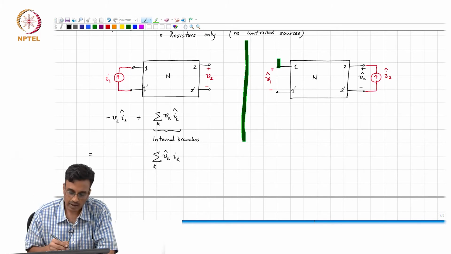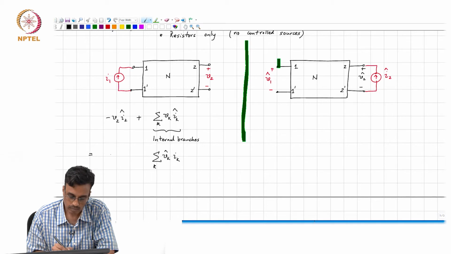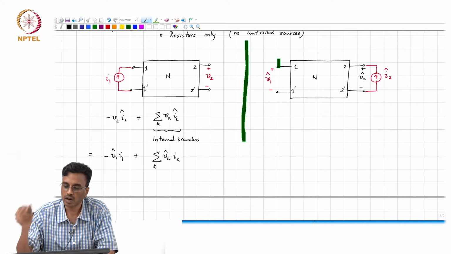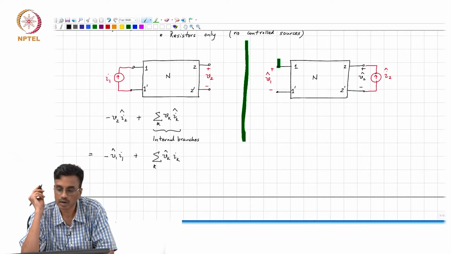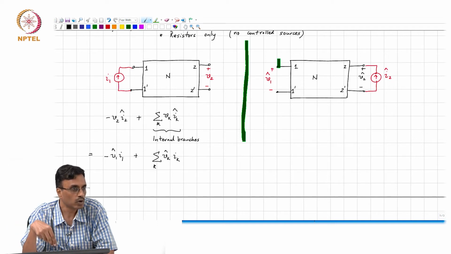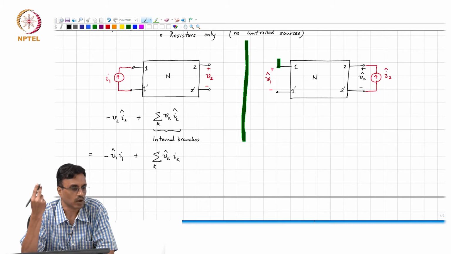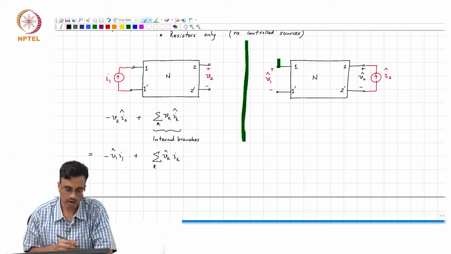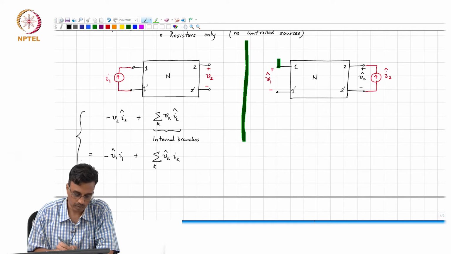For the first one, it must be V1 hat times minus I1. And what comment can we make about the second port? V2 hat times the current in port 2, which happens to be 0, correct. So, this is what Tellegen's theorem throws up.